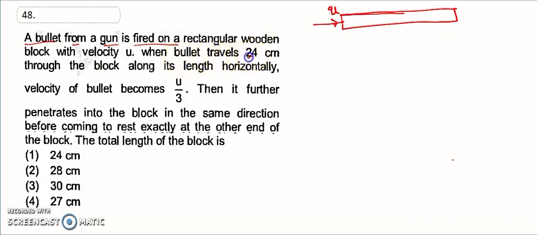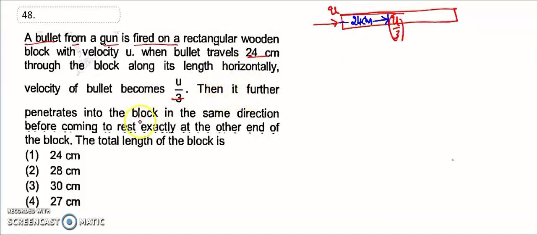When the bullet travels 24 centimeters, the velocity becomes u by 3.